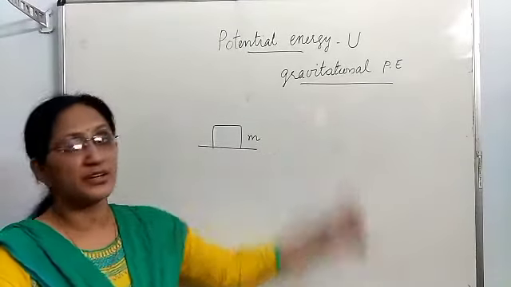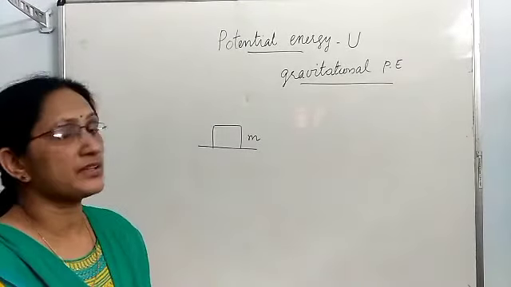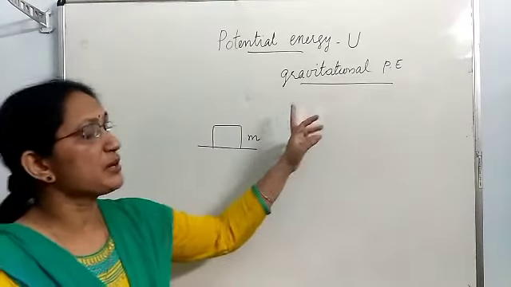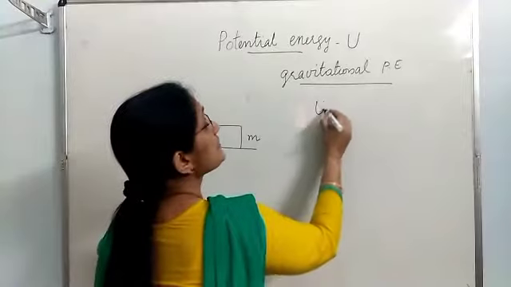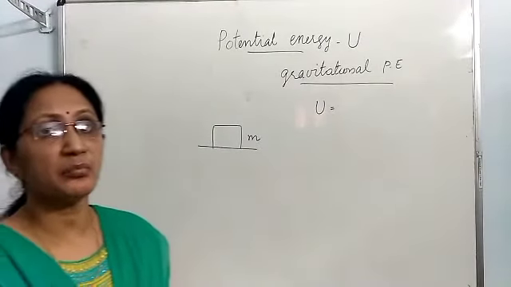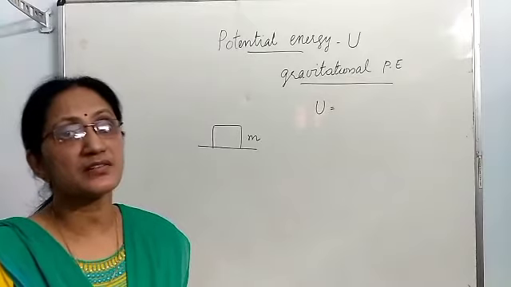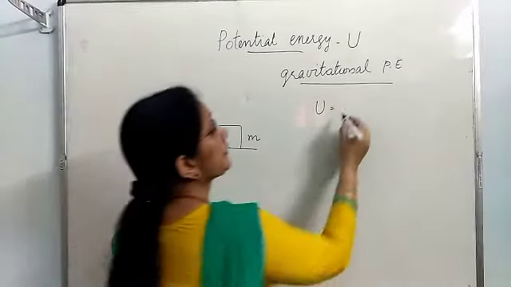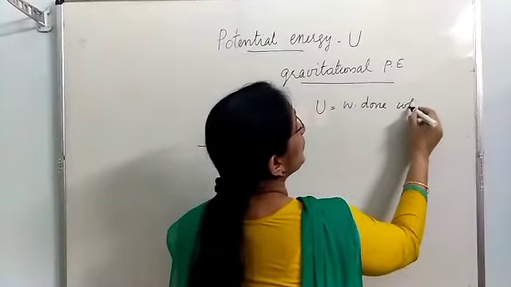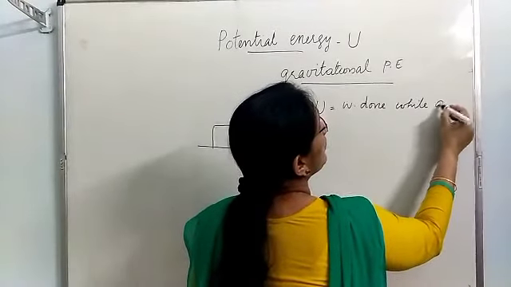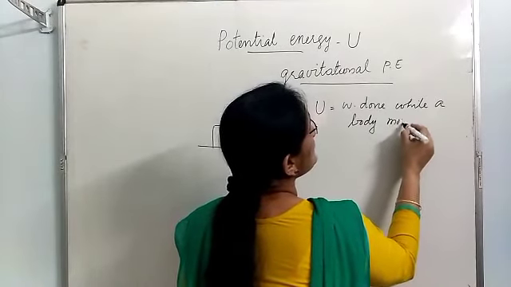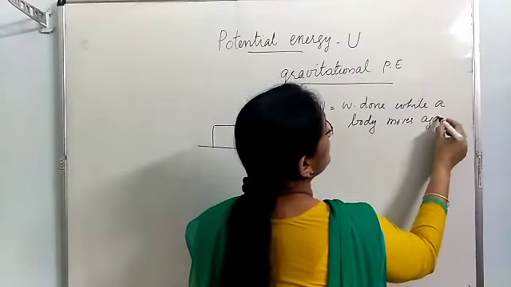Now let us derive an equation for gravitational potential energy. Gravitational potential energy is the work done when we move a body against gravitational force.